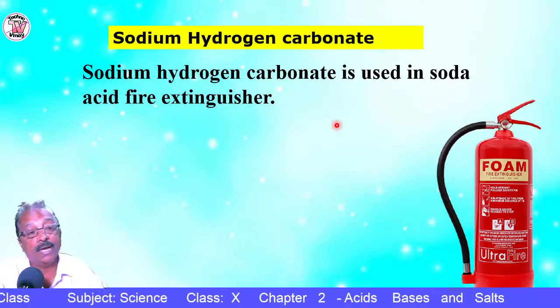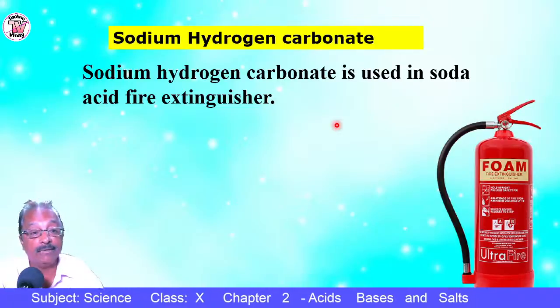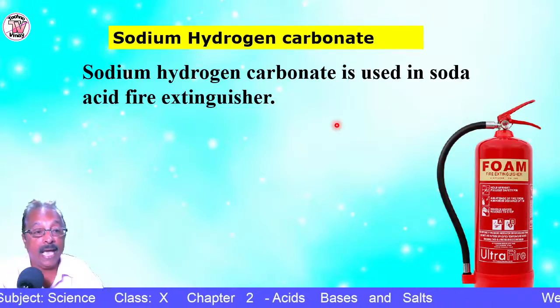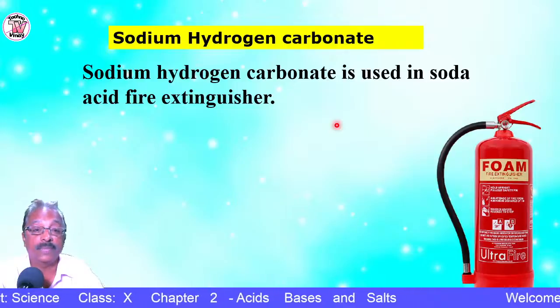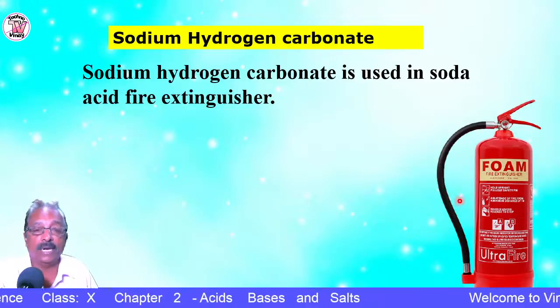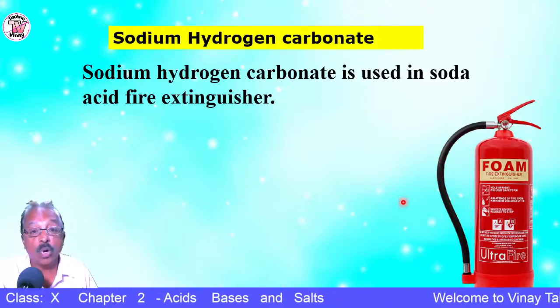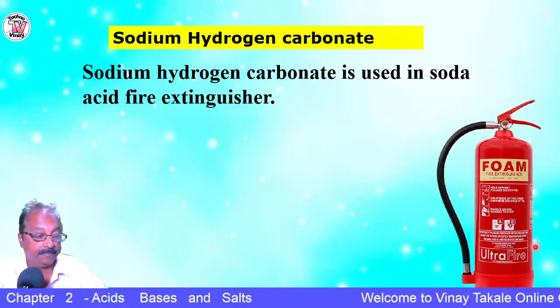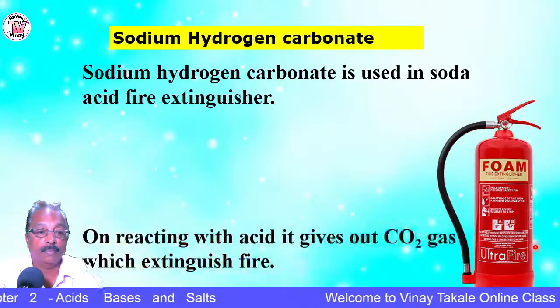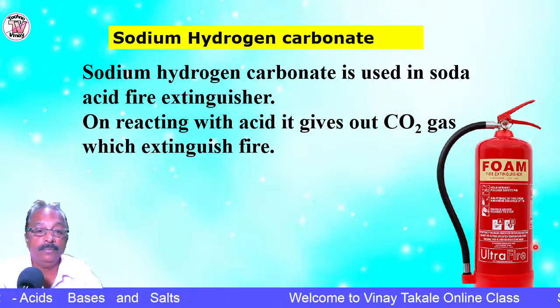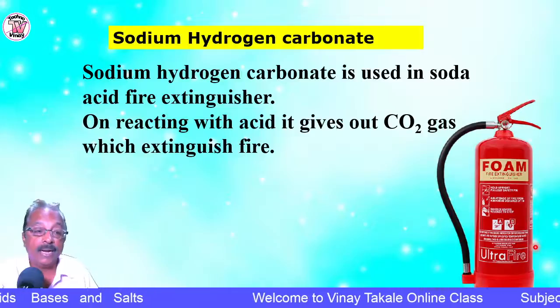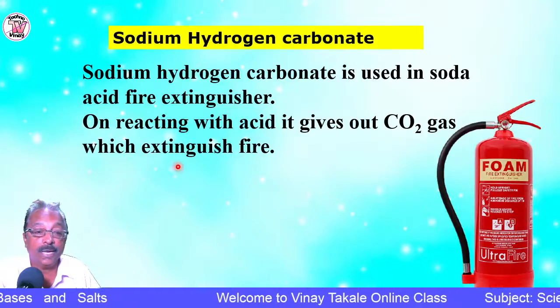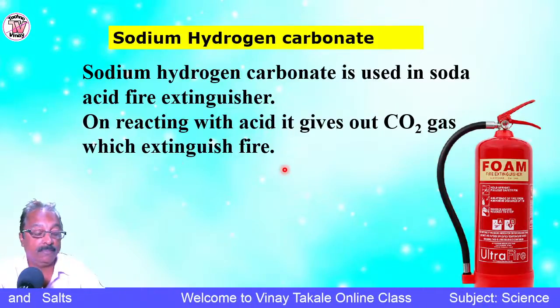So that is the reason why it is used in a firefighting device, that is a fire extinguisher. Carbon dioxide gas does not support combustion, it extinguishes fire. Follow, no? So reacting with acid, it gives out CO2 gas which extinguishes fire.